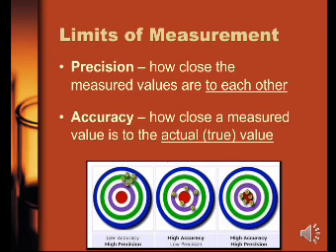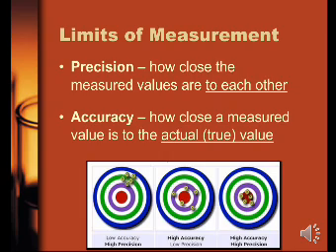Okay. And now what is accuracy? How close a measured value is to the actual or the true value. That means if you are calculating something and the result is very close to the accurate value, then it is called accuracy. Now, with the help of 3 diagrams, both precision and accuracy are explained here.